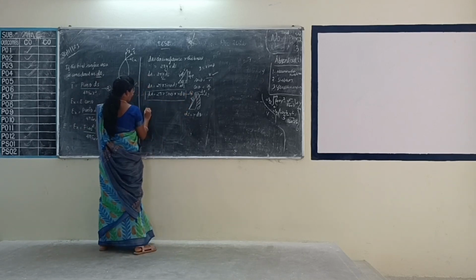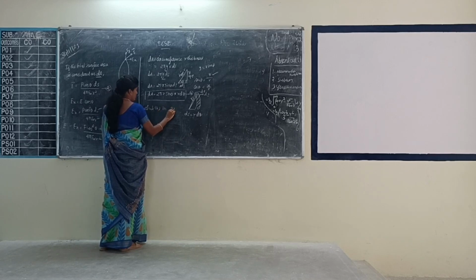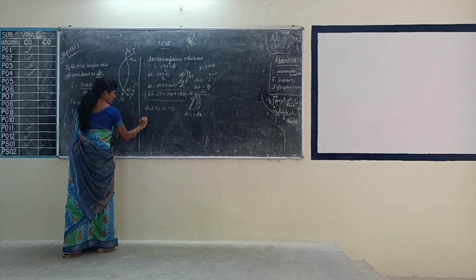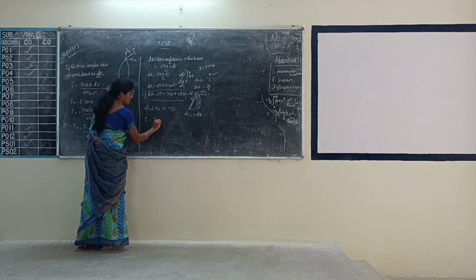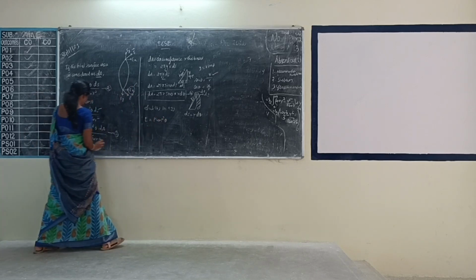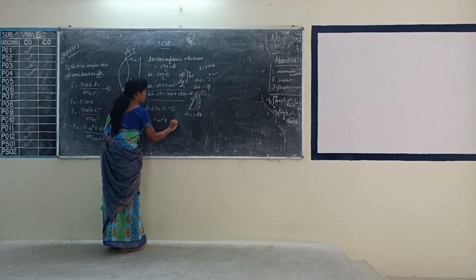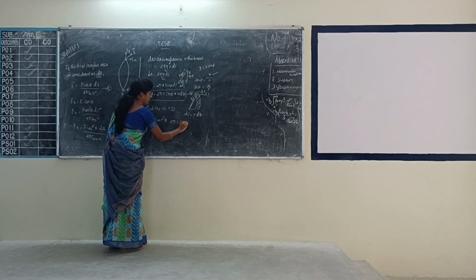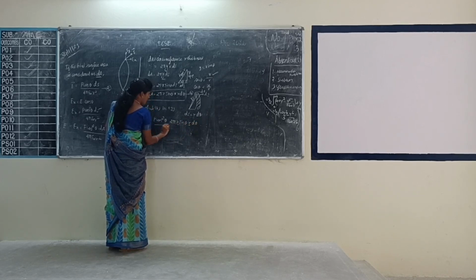So substitute 4 in equation 3. So what is the value of E? E equal to P cos square theta. And then what is the value of dA? 2 pi r sin theta into r into d theta. So there are two r's there.